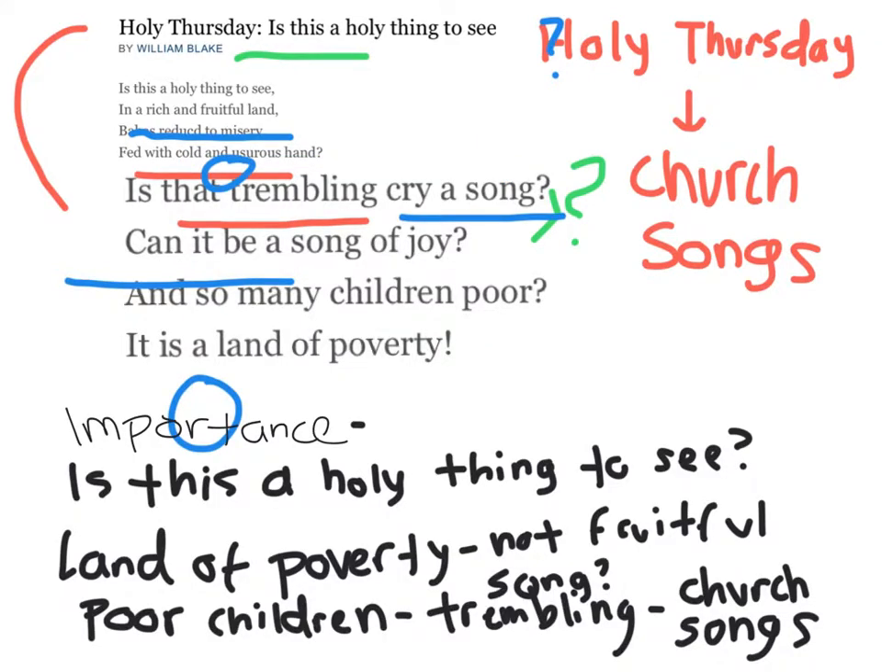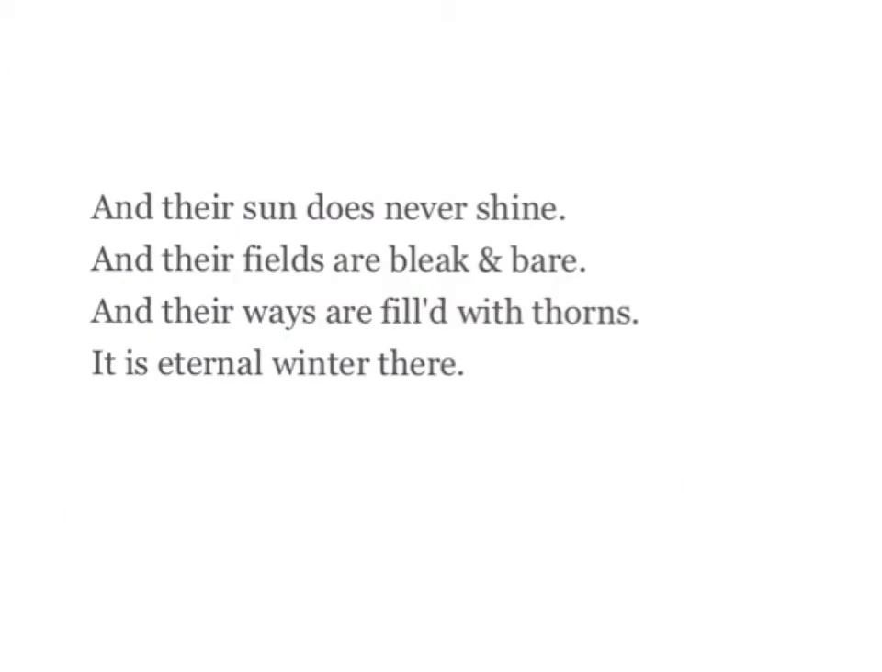So now that we've looked at the second stanza, let's talk about the importance. So again, going back to our main focus of the poem, is this a holy thing to see, that we've established? So we're asking whether this land of poverty, which we've established is not fruitful, because there are these poor children, whether this is holy, and that these songs that they're singing, these trembling cries, asking whether it's a song, and whether these church songs can be a song of joy, as these children are living miserable lives and they're poor. So now let's look at the third stanza.